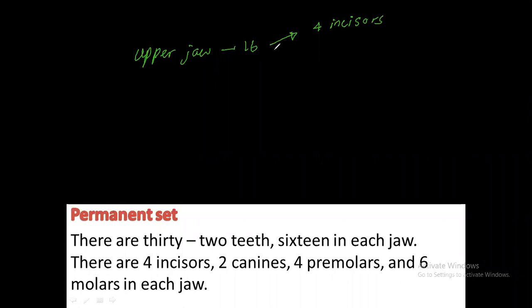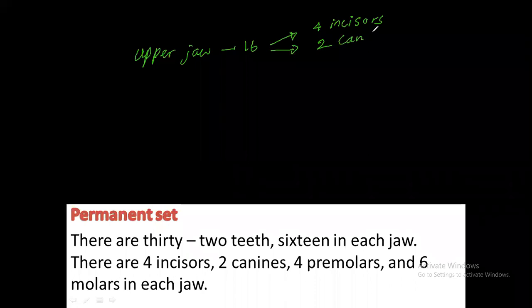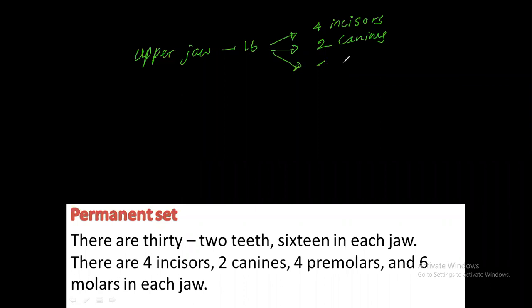Then 2 canines and 4 premolars. Then after that 6 molars.